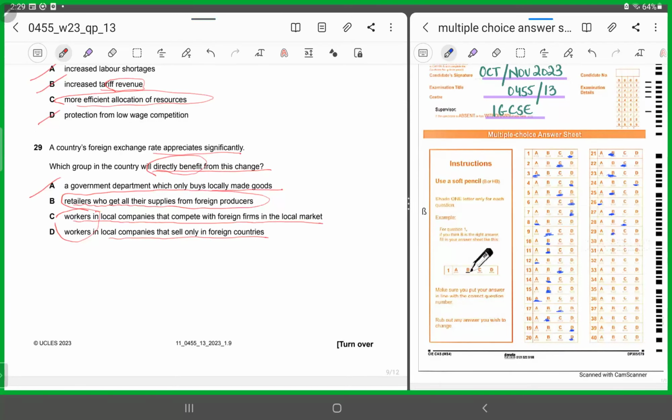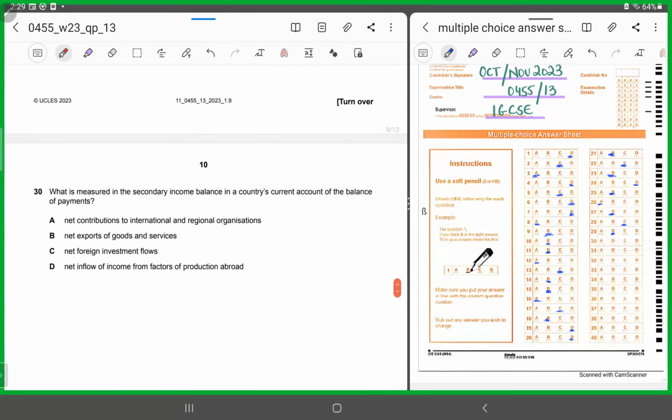Number 30. All right, that's the last MCQ. What is measured in the secondary income balance in a country's current account of the balance of payment? Now, we all know there are 4 components in the current account BOP, right? The balance of trade in goods, the balance of trade in services, and secondary income and primary income.